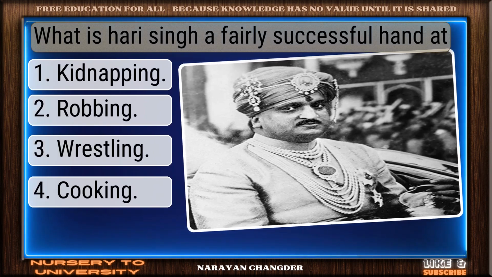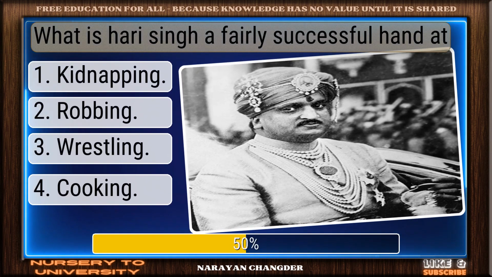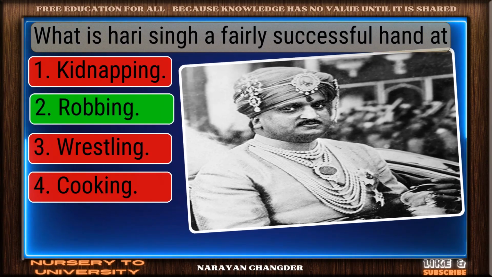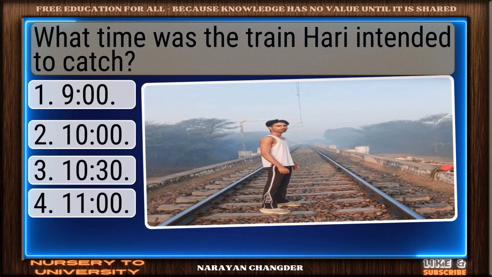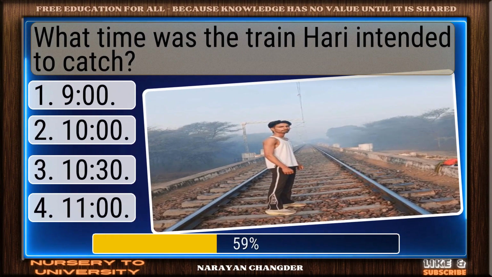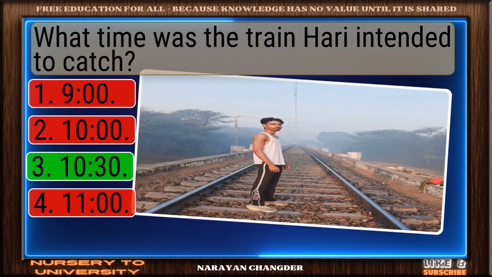What is Harry Singh a fairly successful hand at? Well done. Robbing is the right choice. What time was the train Harry intended to catch? Correct. 10:30 is the right answer.